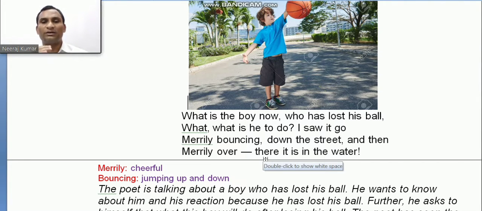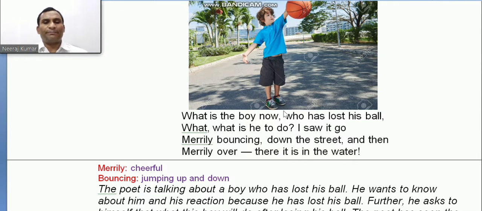So now what the poet is saying is: what will the boy do now, who has lost his ball? Because the boy had lost his ball, the ball he had with him. When he was bouncing that ball in the street, merrily bouncing that ball, he was happy to get that ball, and that ball was very dear to him.